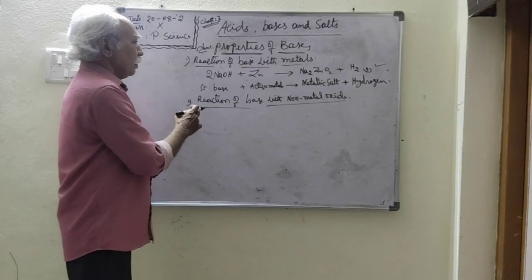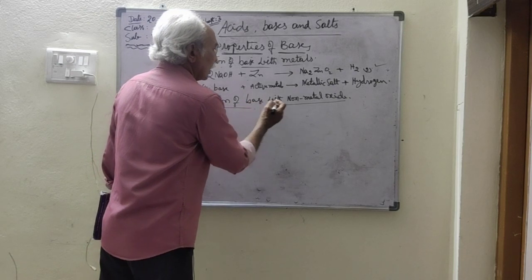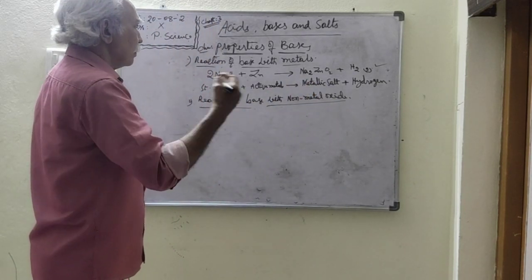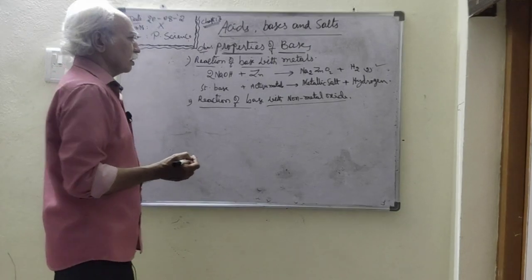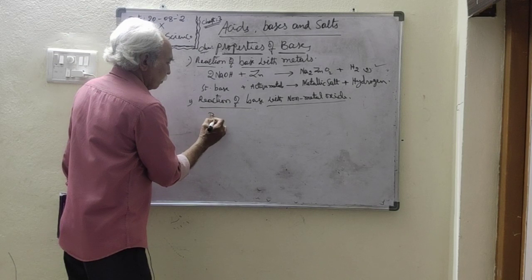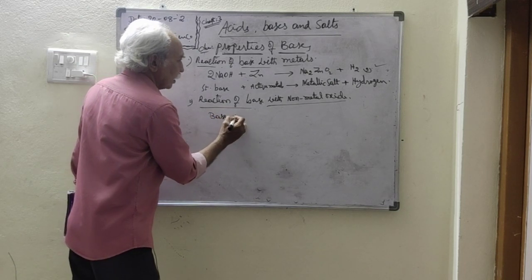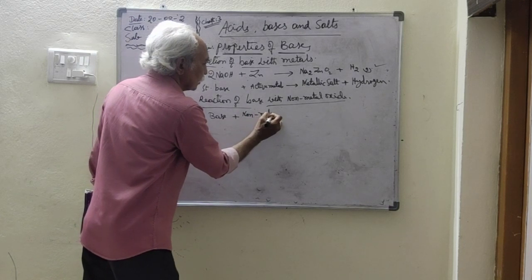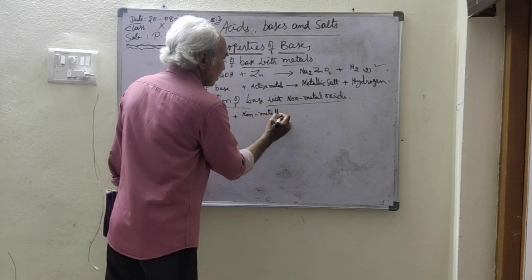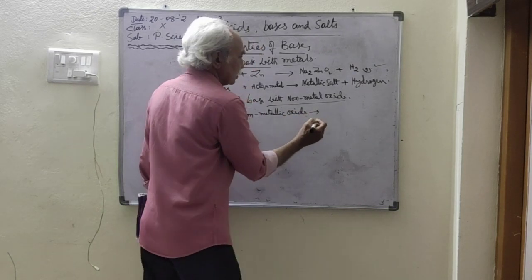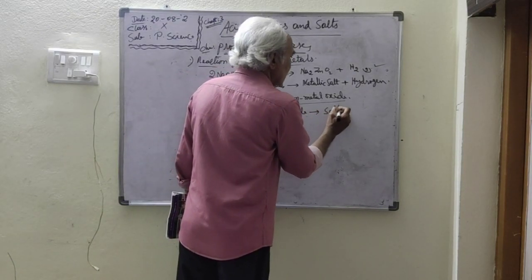When a base reacts with non-metal oxides, they produce salt and water. Salt and water. Let us see this one. When a base reacts with non-metallic oxide, it produces salt and water.